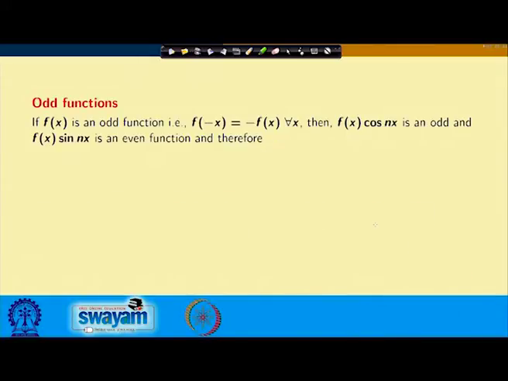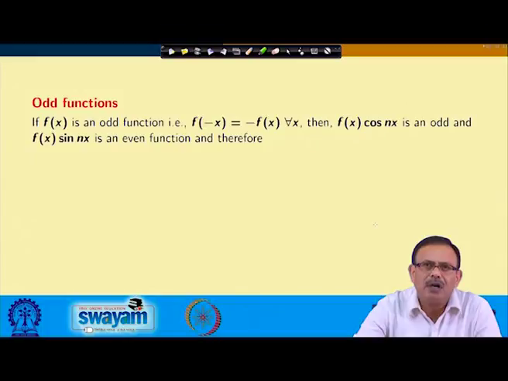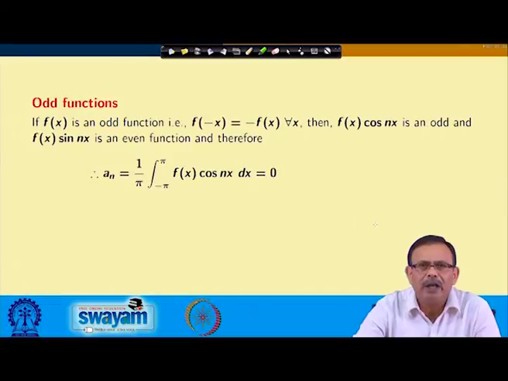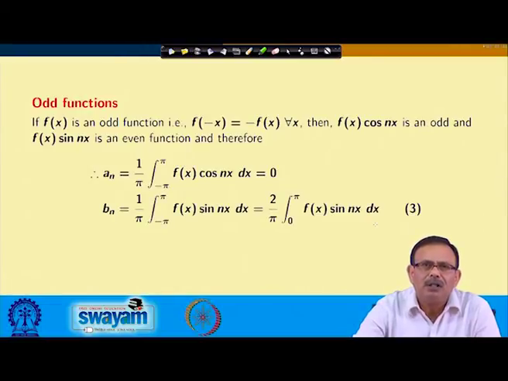For the odd function, as you know, f(-x) equals minus f(x) for all x, then f(x) cos nx is an odd function and f(x) sin nx is an even function. So, your a_n equals 1/pi times the integral from minus pi to pi of f(x) cos nx dx, where f(x) cos nx is an odd function. So, the value of a_n will be 0, and b_n equals 1/pi times the integral from minus pi to pi of f(x) sin nx dx. f(x) sin nx is an even function, since f(x) is odd. So, I can write it as the integral from 0 to pi of f(x) sin nx dx.